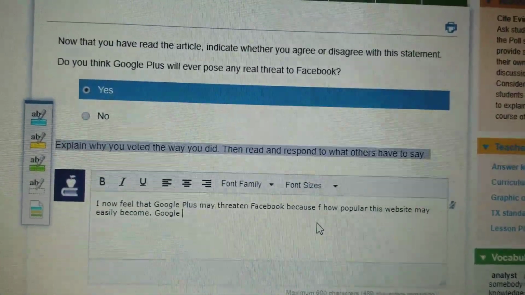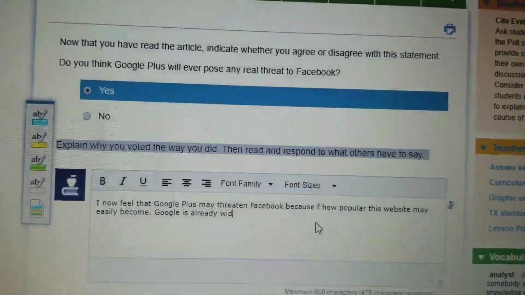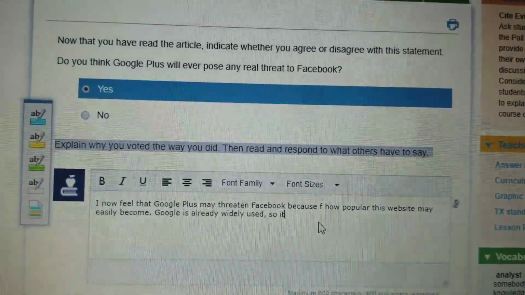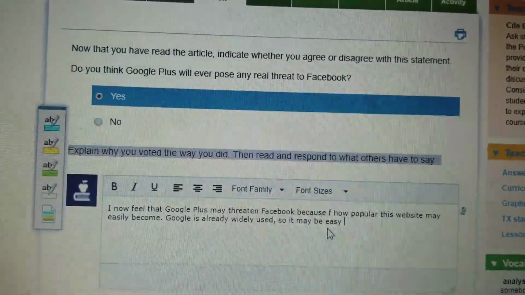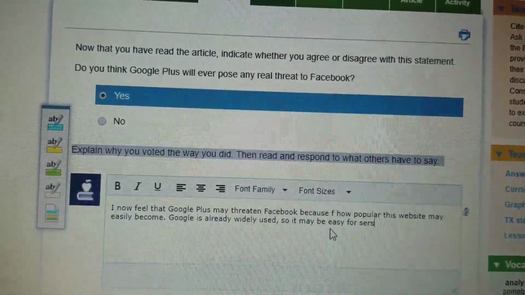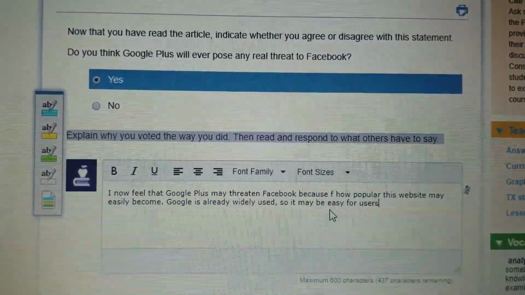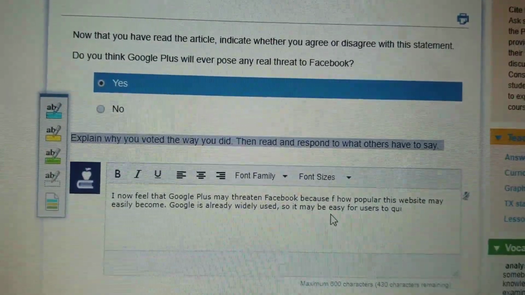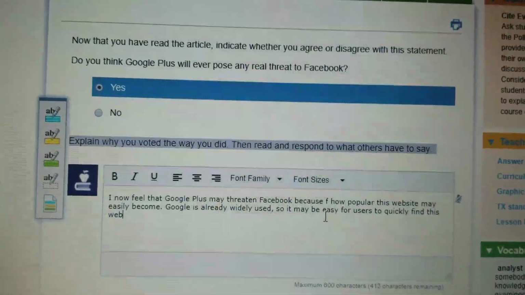Google is already widely used, so it may be easy for users to quickly find this website.